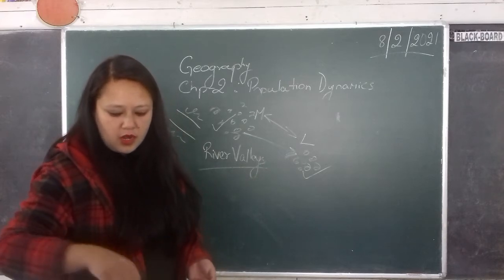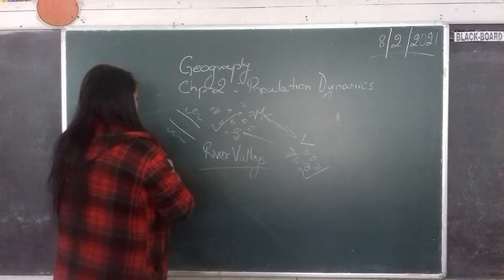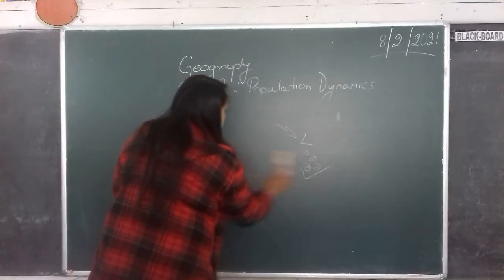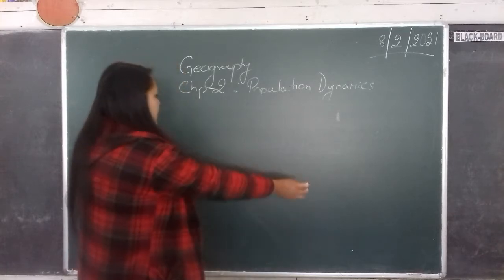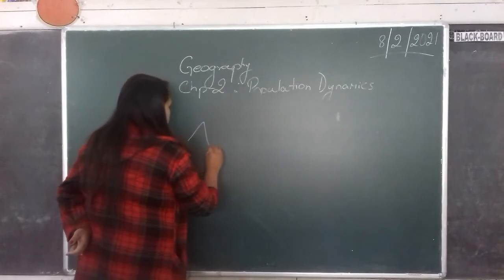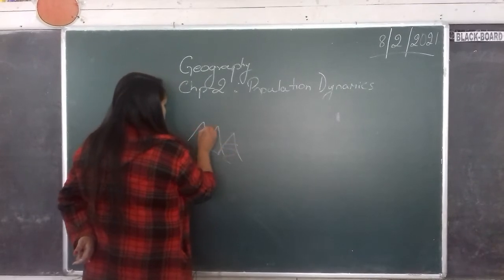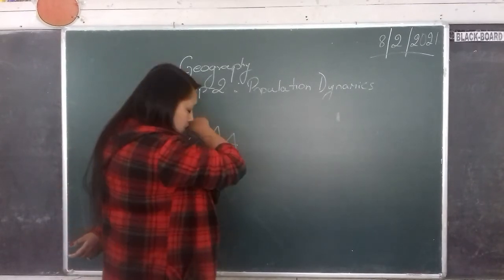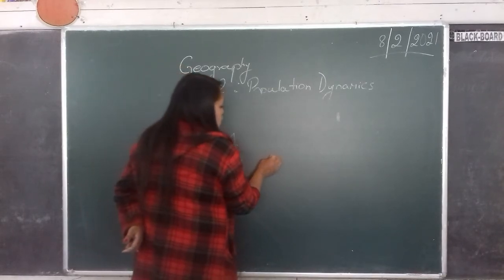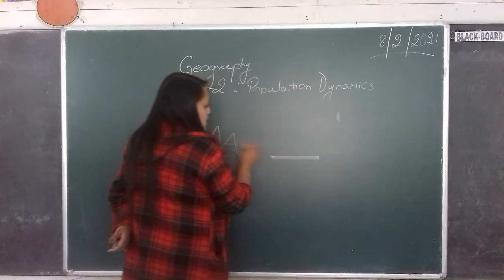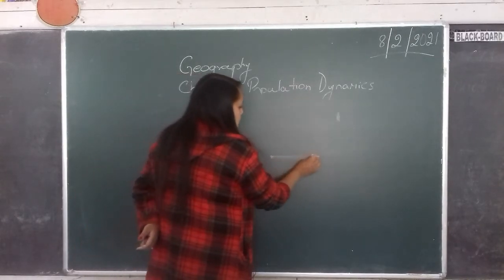Now another area where there are more number of people living is in the plain area, meaning where there is level land. In the hilly areas, construction of roads, buildings, houses is extremely difficult in comparison to the cities, because the cities are on level land.